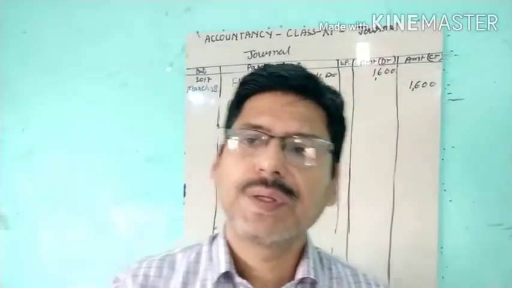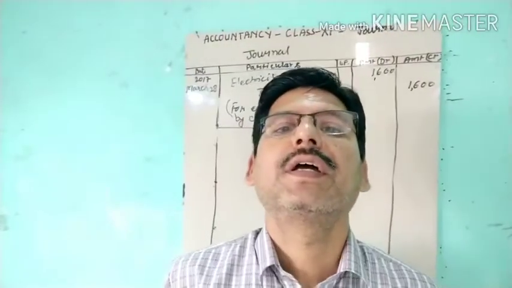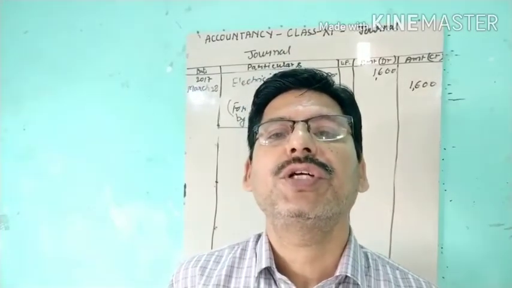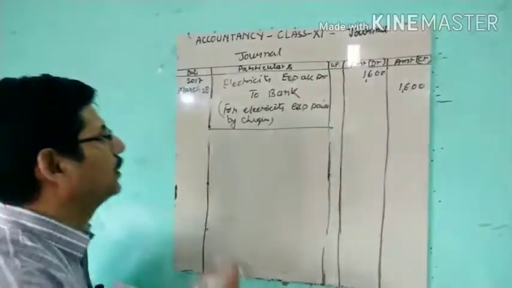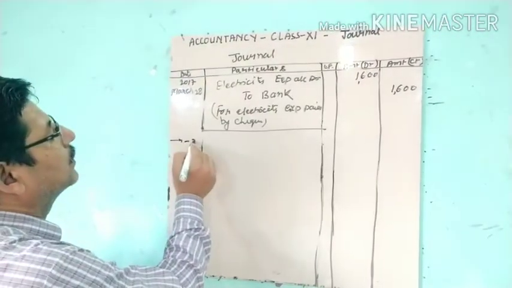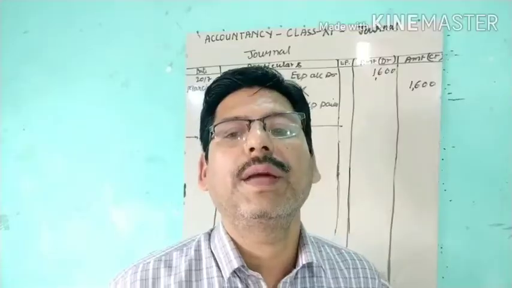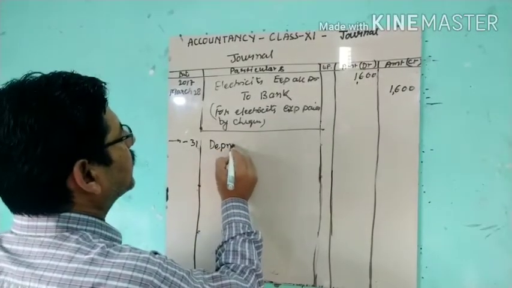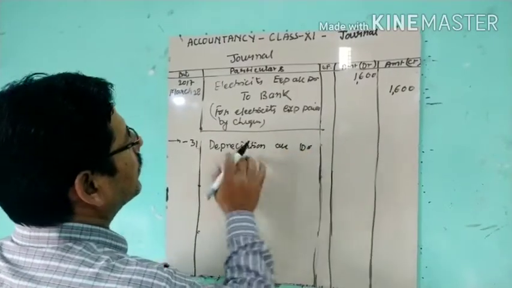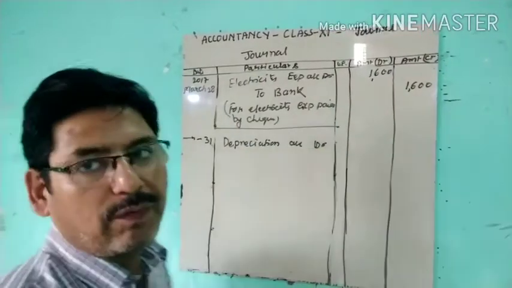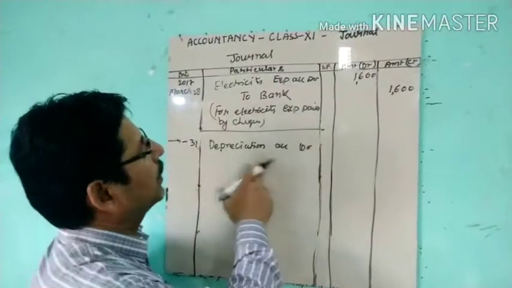Then the next, March 31st, charge depreciation on machinery. Depreciation is charged on machinery on March 31st. What is the journal entry? Depreciation account debit, because depreciation is a type of loss. Debit all the expenses and losses, nominal account.